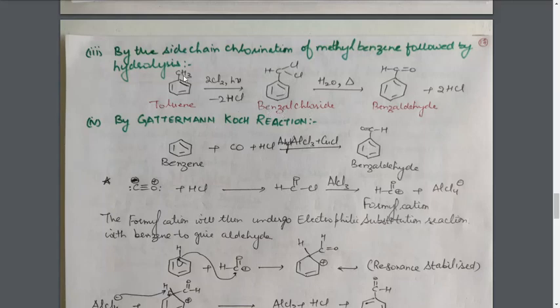In this compound, the 2 hydrogen atoms will be replaced by Cl atoms, and the hydrogen atom lost from this position will go to the chlorine atom and be lost in the form of HCl. Now this benzyl chloride is then hydrolyzed by heating with water. Again these two bonds will be broken with the water. The hydrogen atom of the water molecule will go to this chlorine atom to form 2HCl, while the oxygen will combine with this carbon to form the benzaldehyde.